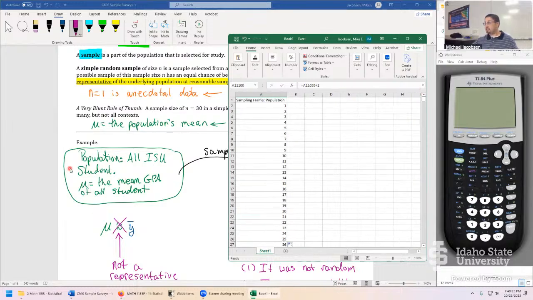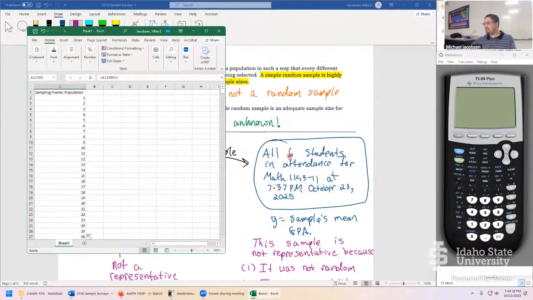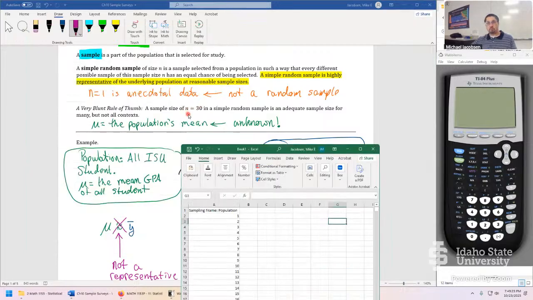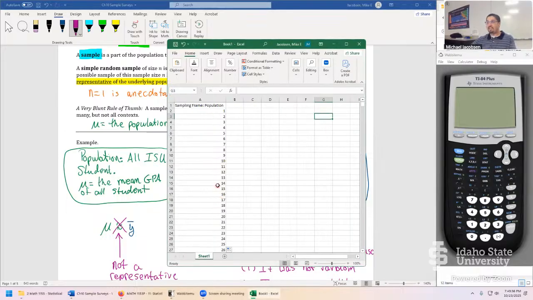That's our population. Now we want to take a random sample. Now let's not go for 6 students. That was pretty low. I think a decent study for trying to make it cheap is going to be closer to maybe the 20 or the 30 range by this blunt rule of thumb. If they had a little bit more funding, maybe they're going for a sample size of maybe 100. Let's say we're doing 20, just so that we can see it all on one screen. We don't have too many rows. Take a simple random sample of n equals 20 students.